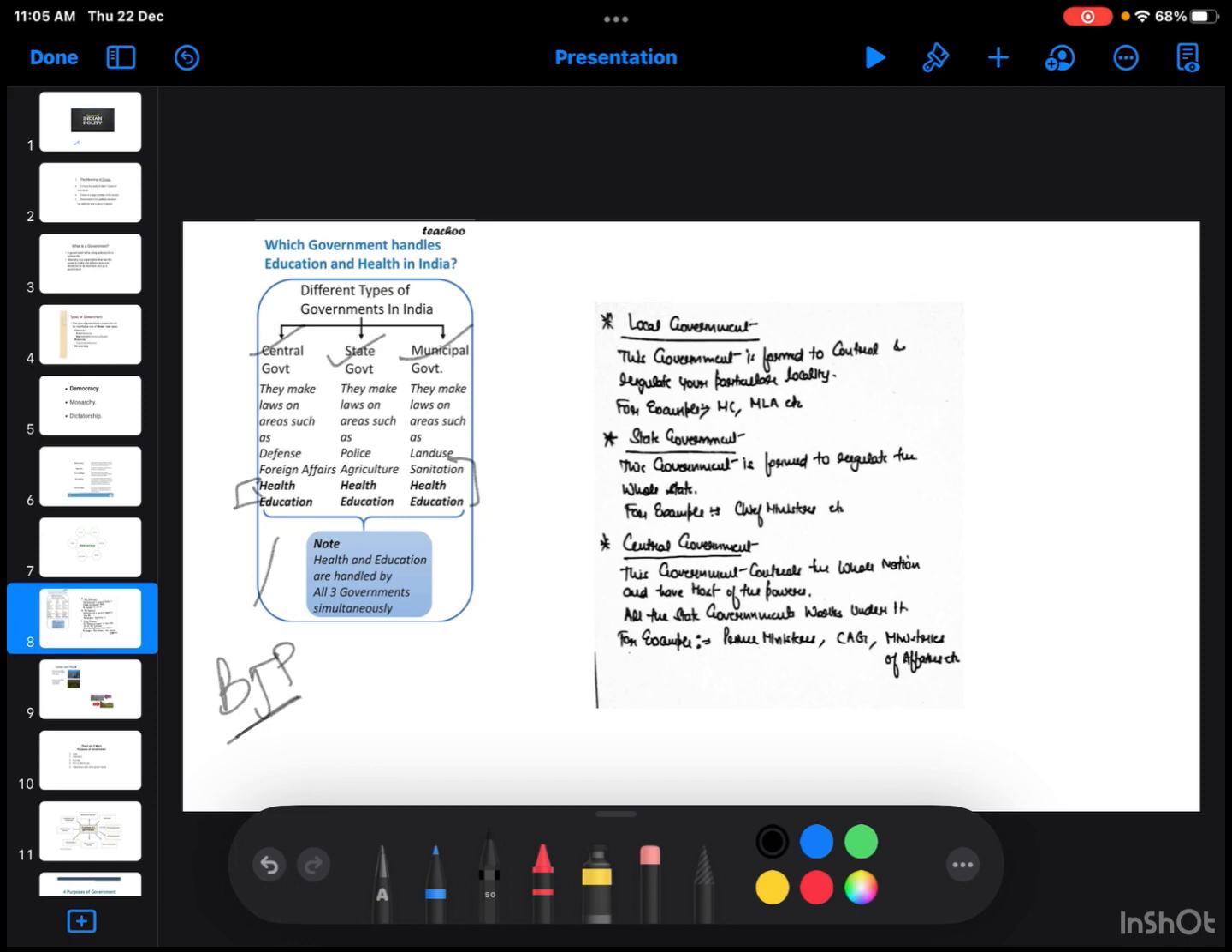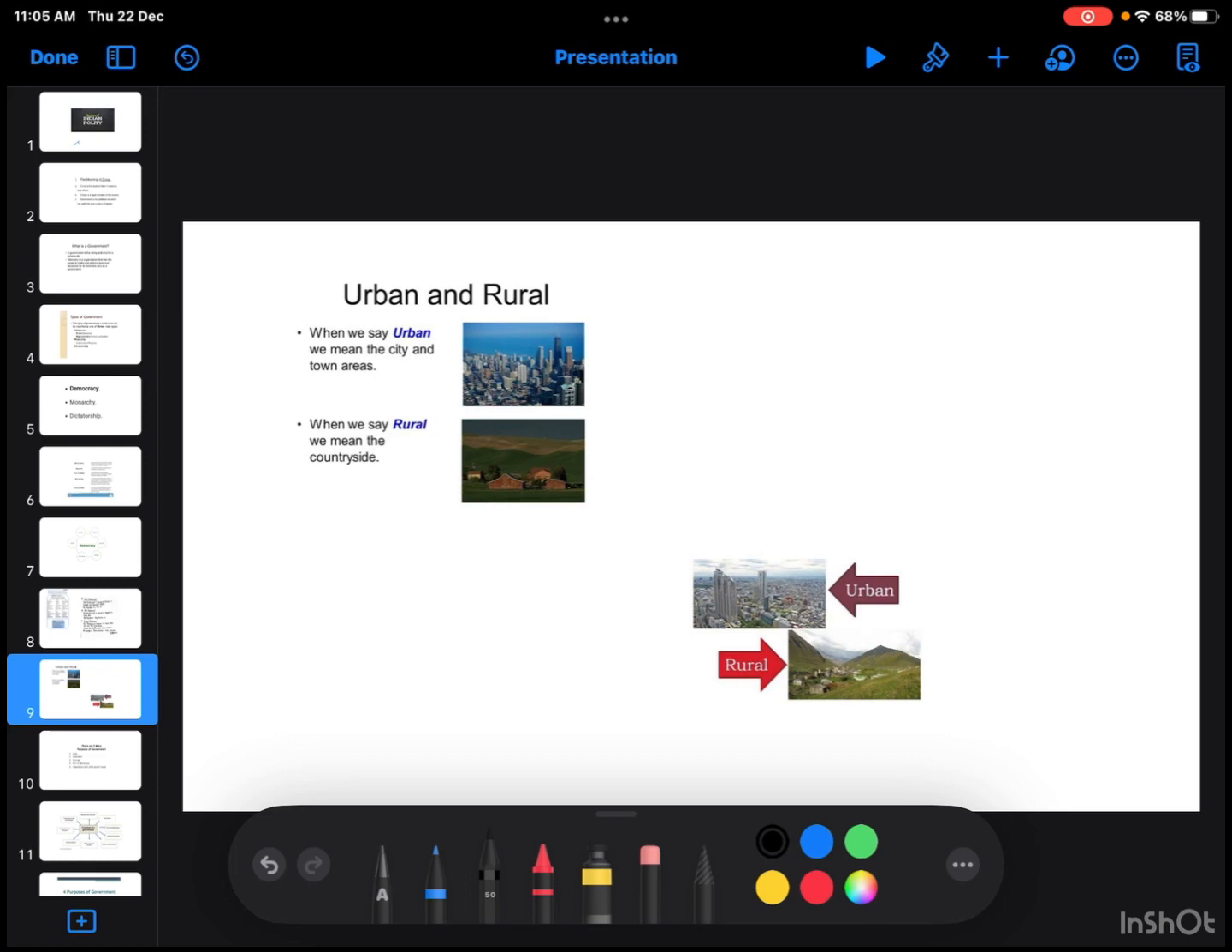Local government is divided into two types. The first is rural and the second is urban. This is what a rural area looks like. Rural means Gramin Kshetra. And this one is urban, this is the city, Shahar. You can see this clearly in this picture.